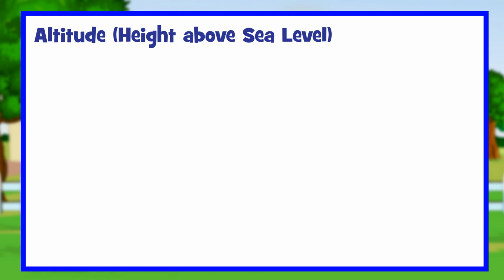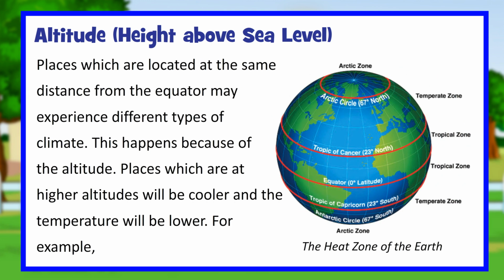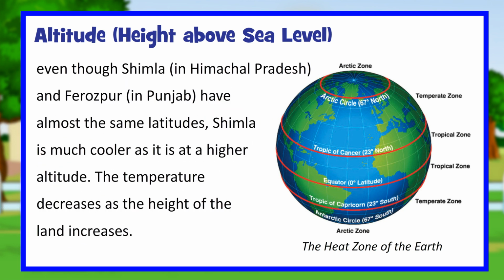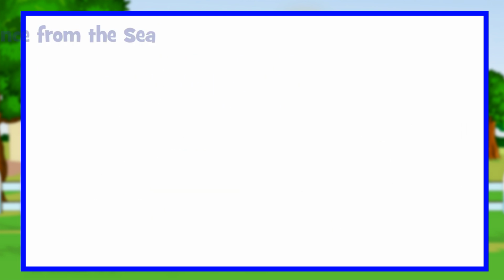Altitude, height above sea level. Places which are located at the same distance from the equator may experience different types of climate. This happens because of the altitude. Places which are at higher altitudes will be cooler and the temperature will be lower. For example, even though Shimla, in Himachal Pradesh, and Firozpur, in Punjab, have almost the same latitudes, Shimla is much cooler as it is at a higher altitude. The temperature decreases as the height of the land increases.